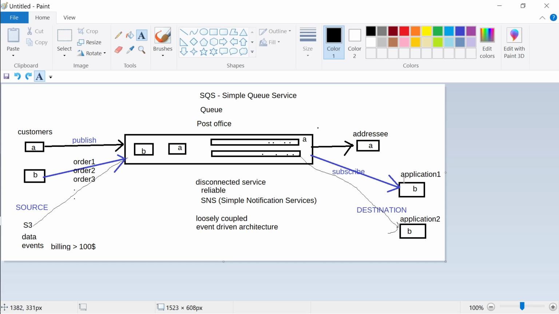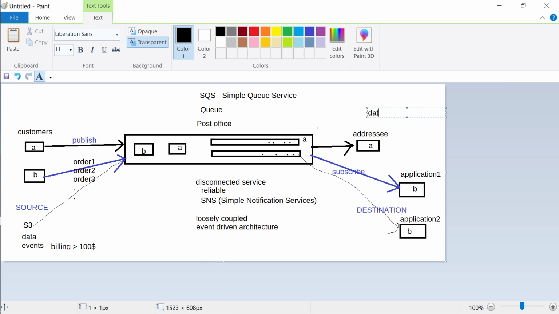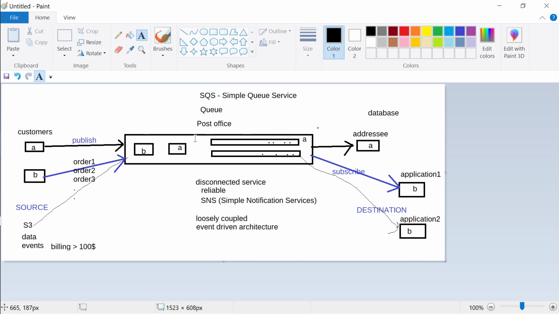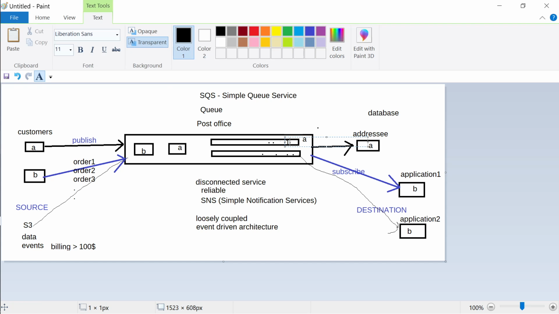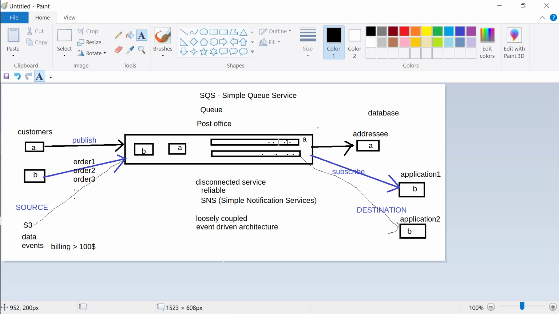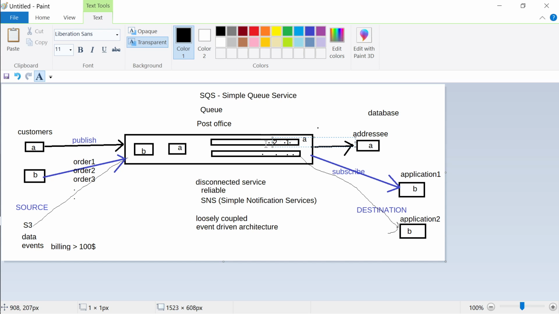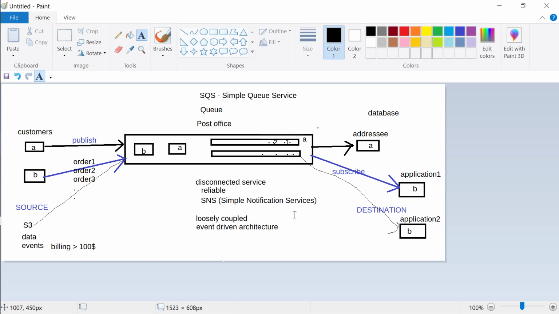Right. Let me explain a little better now. Let's say this is a database over here. Instead of connecting your website to the database, you connect your website to Simple Queue Service. So where is your order going to be? Your order is going to be here, over here. Order number 1, order number 2. Now let's say when you put order number 2, your database is down.